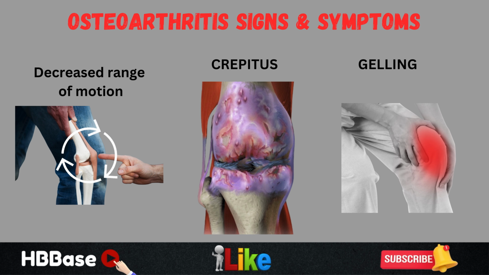Gelling is a stiffening when you have stopped and rested for some time. So we talked about morning stiffness occurring in osteoarthritis, but gelling can also occur. Gelling again is the case where you've used your joint, you've rested the joint for some time, and then that joint becomes stiff again, and it takes some time for that stiffness to be relieved. So that would be considered gelling.